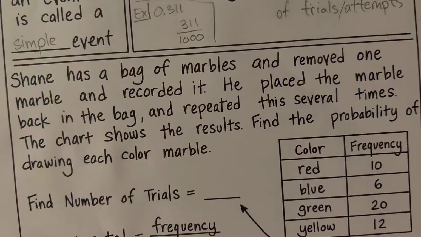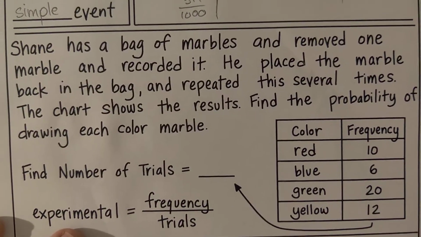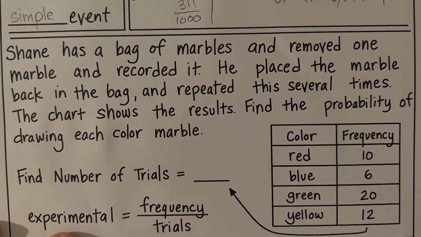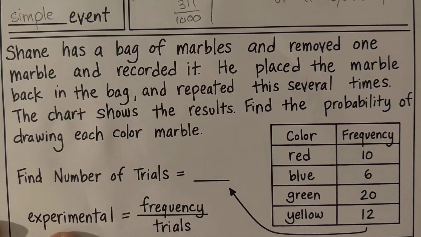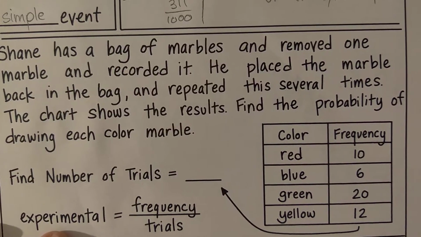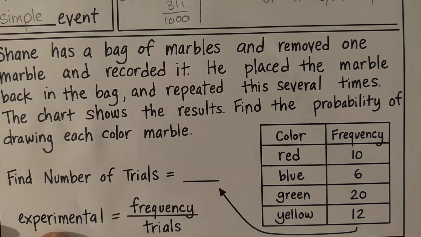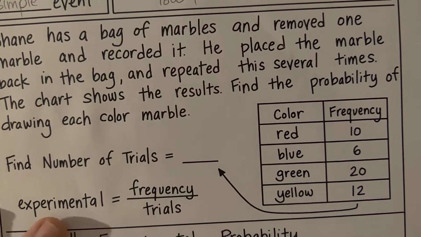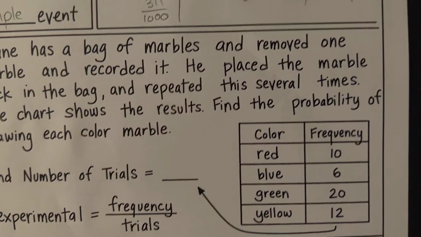So let's look at an example here. Shane has a bag of marbles and removed one marble and recorded it. He placed the marble back in the bag and repeated this several times. The chart shows the results. Find the probability of drawing each color marble.